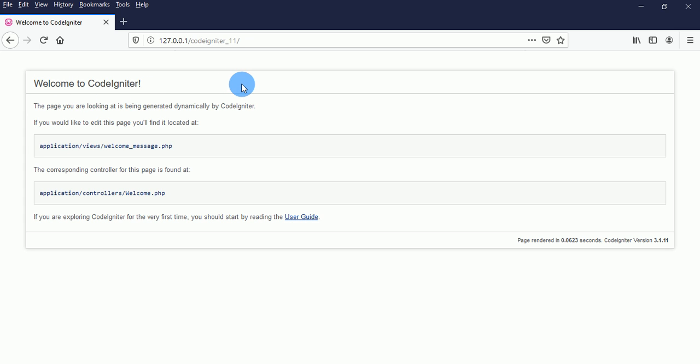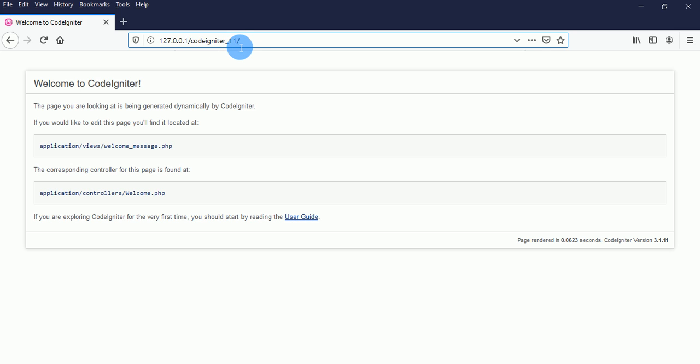Now let me quickly explain something. I typed 127.0.0.1, which will display all the folders inside the www directory, but I want to pick this folder, and that is why I typed /codeigniter_11 manually.